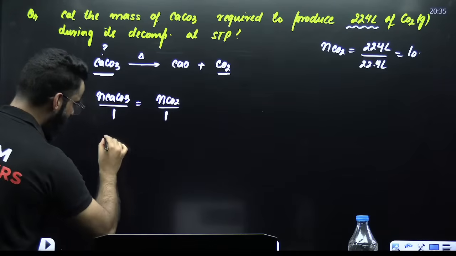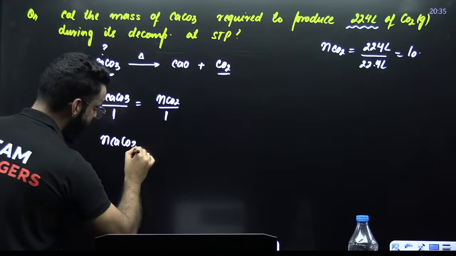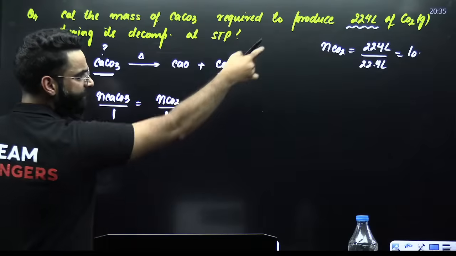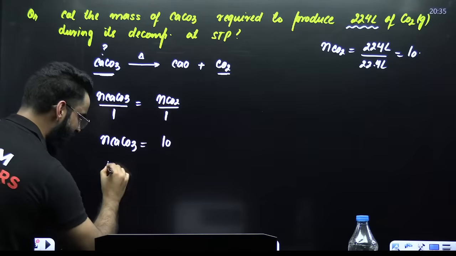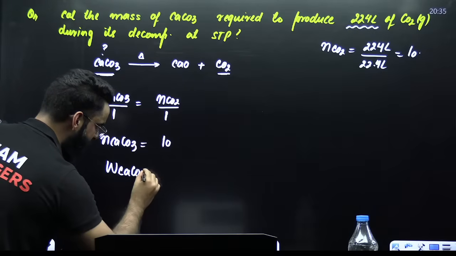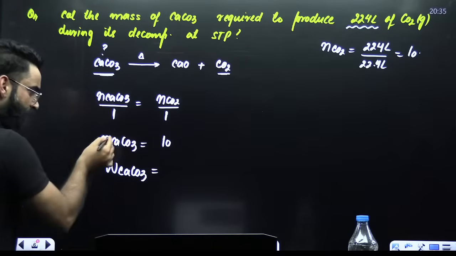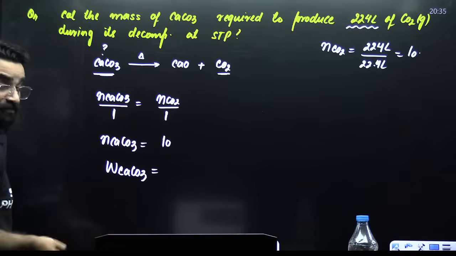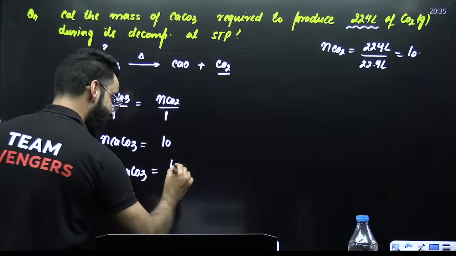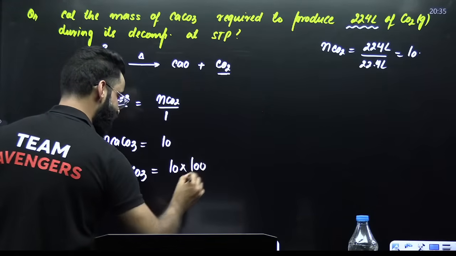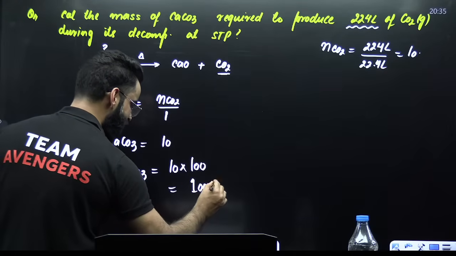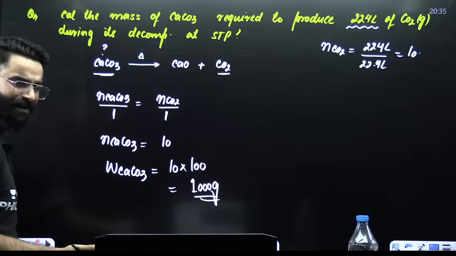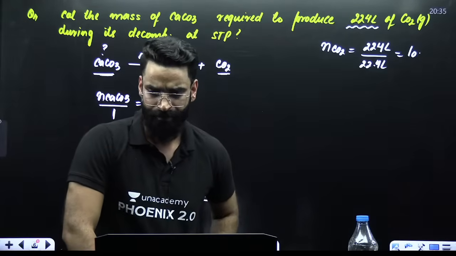Perfect. So the number of moles of calcium carbonate comes out to be equal to the number of moles of carbon dioxide, which we already have. That's equal to 10. If you have the moles of calcium carbonate, you can get the mass of calcium carbonate as well. It's going to be moles multiplied by the molar mass of calcium carbonate. The value comes out to be 1000 grams. This is something which you are supposed to calculate. Done and dusted, right? Perfect, guys.